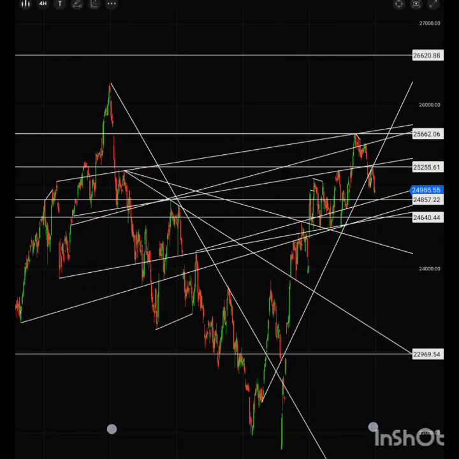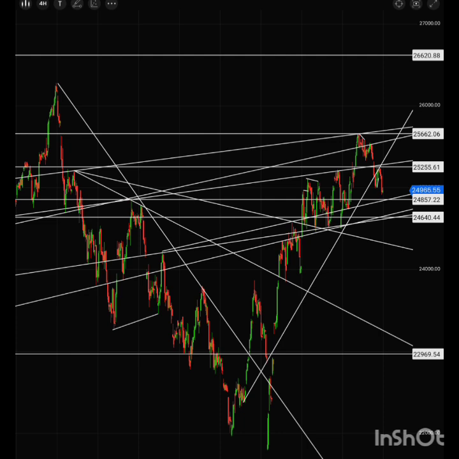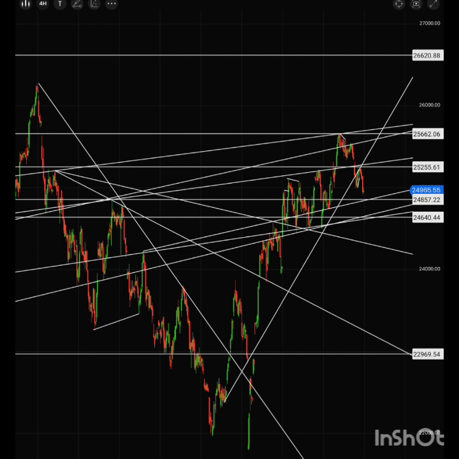This is the 4 hour chart of Nifty, and you can see here this is the resistance, the 25,600-660 range. After that we witnessed a fall here. I already mentioned that if we didn't hold this previous breakout, the consolidation breakout of the previous time, if we didn't hold the 25,300 to 250 range, then we will witness a downside.